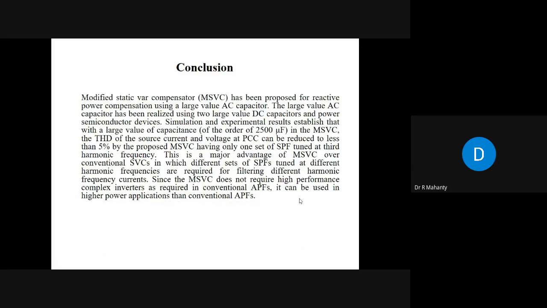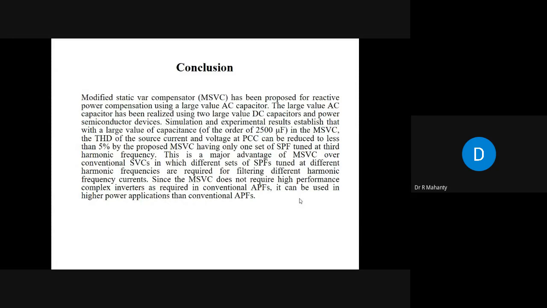Okay, so the conclusion is that the modified static VAR compensator has been proposed for reactive power compensation using a large value AC capacitor. That large value AC capacitor has been realized using two large value DC capacitors and two power semiconductor devices. Simulation and experiment results establish that with a large value capacitance of the order of 2500 microfarad, the THD of the source current and voltage at PCC can be reduced to less than 5% by the proposed MSBC having only one set of shunt passive filter tuned at third harmonic frequency.